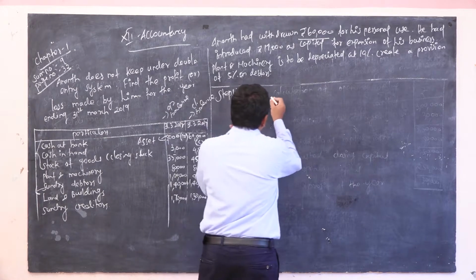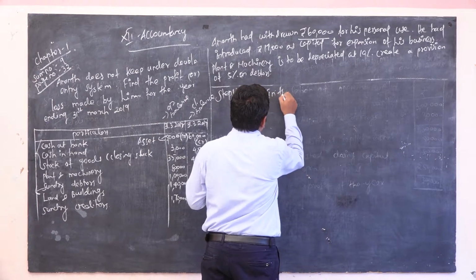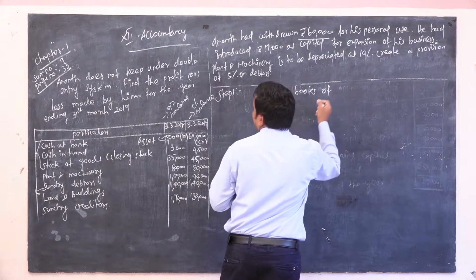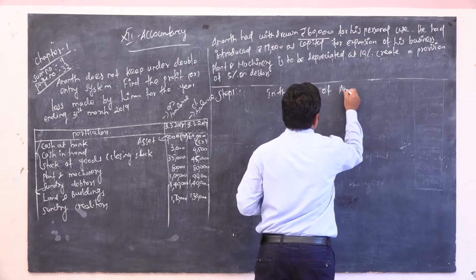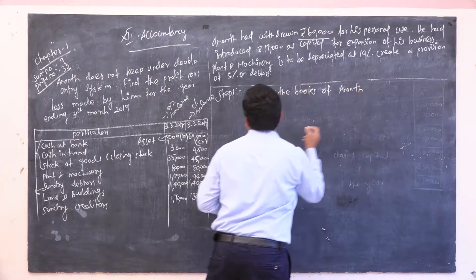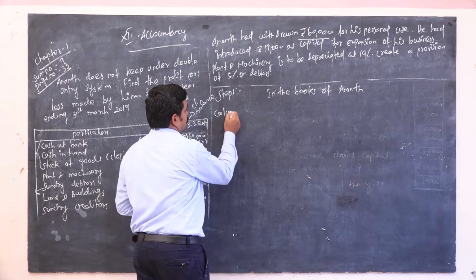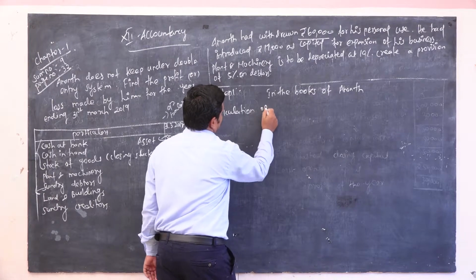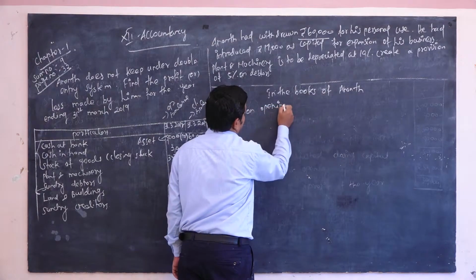So I am going to step 1. In the books of Anand, calculation of opening capital.